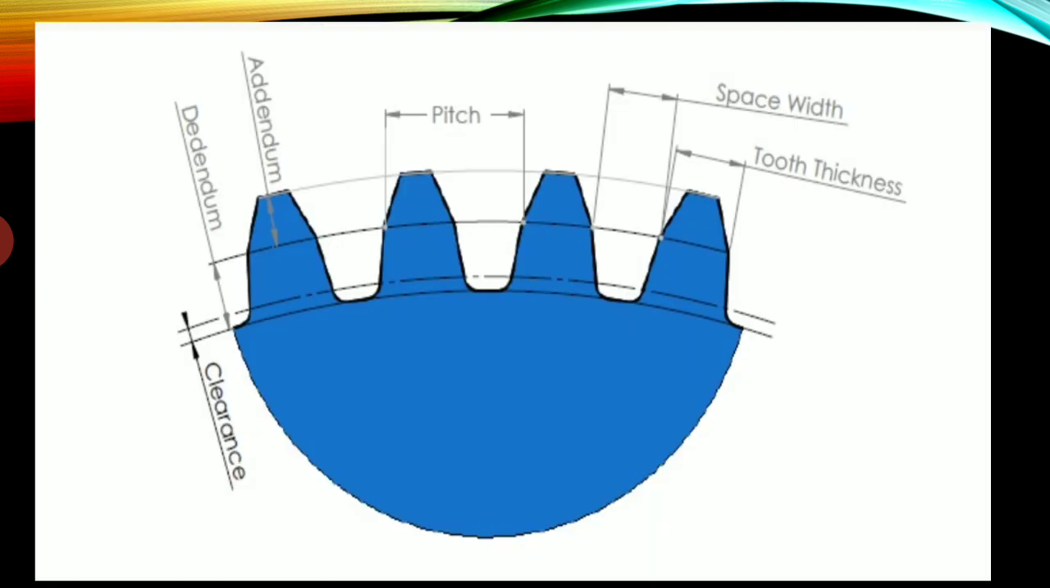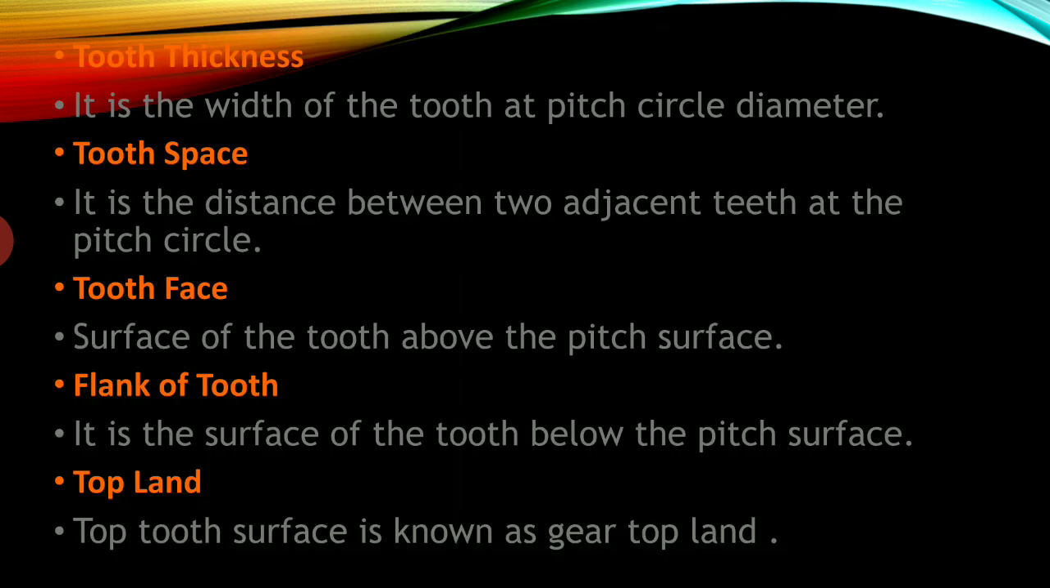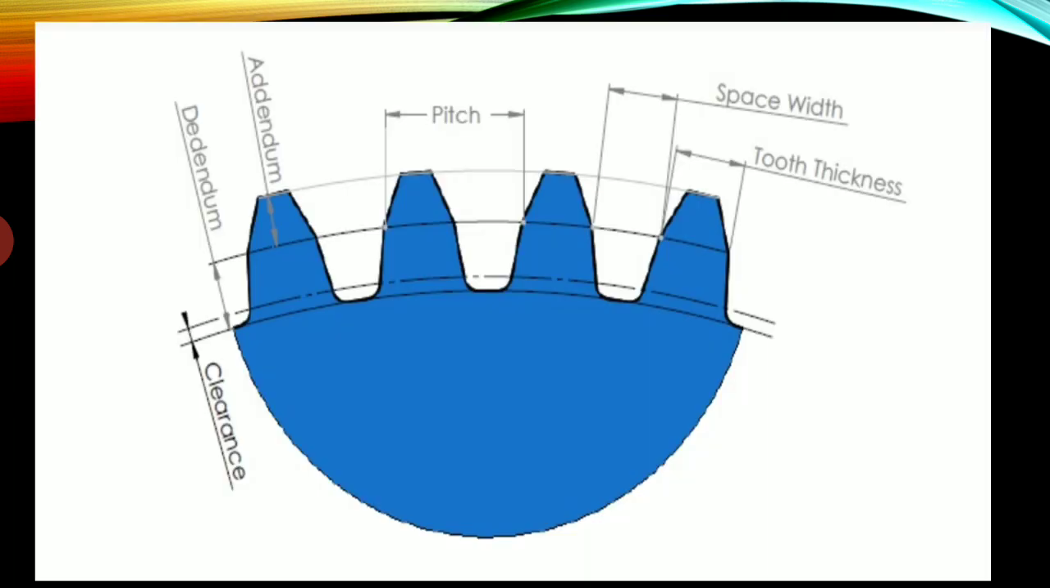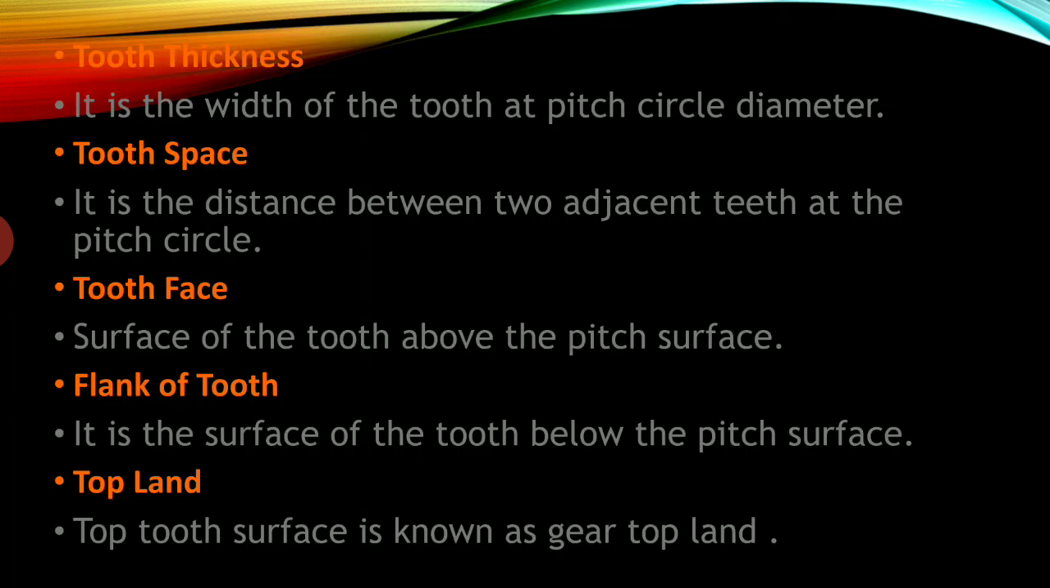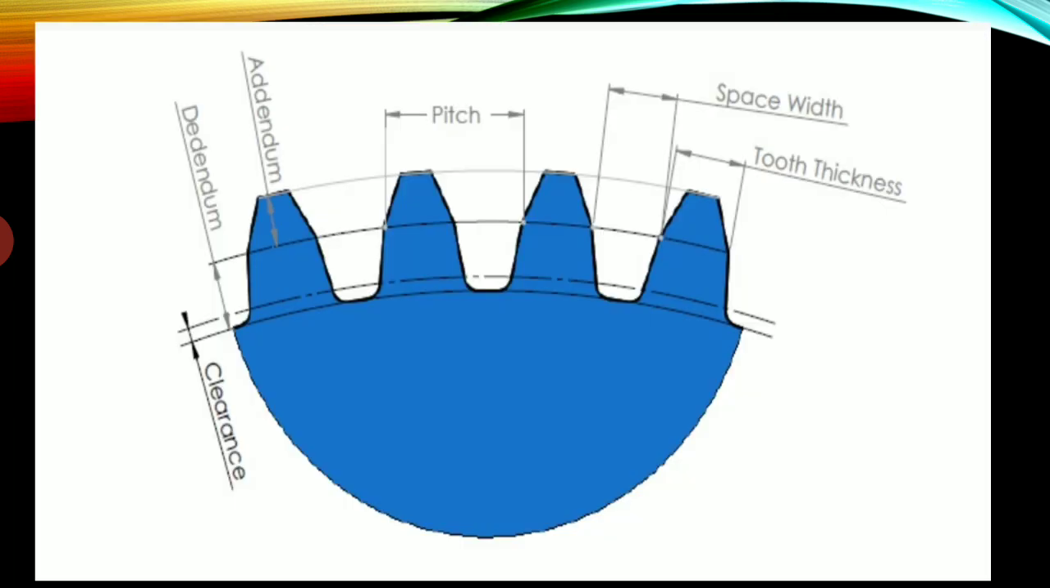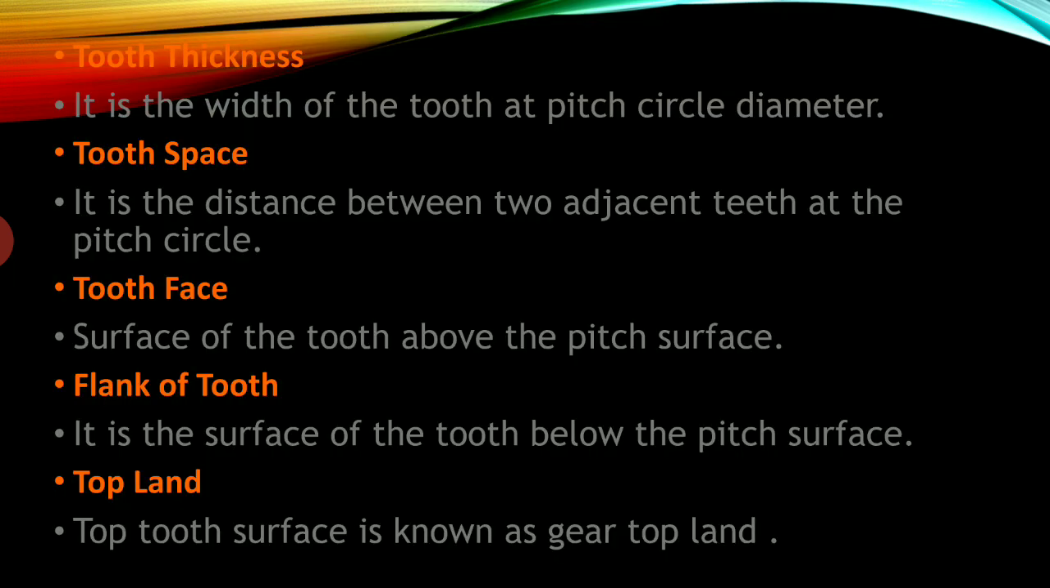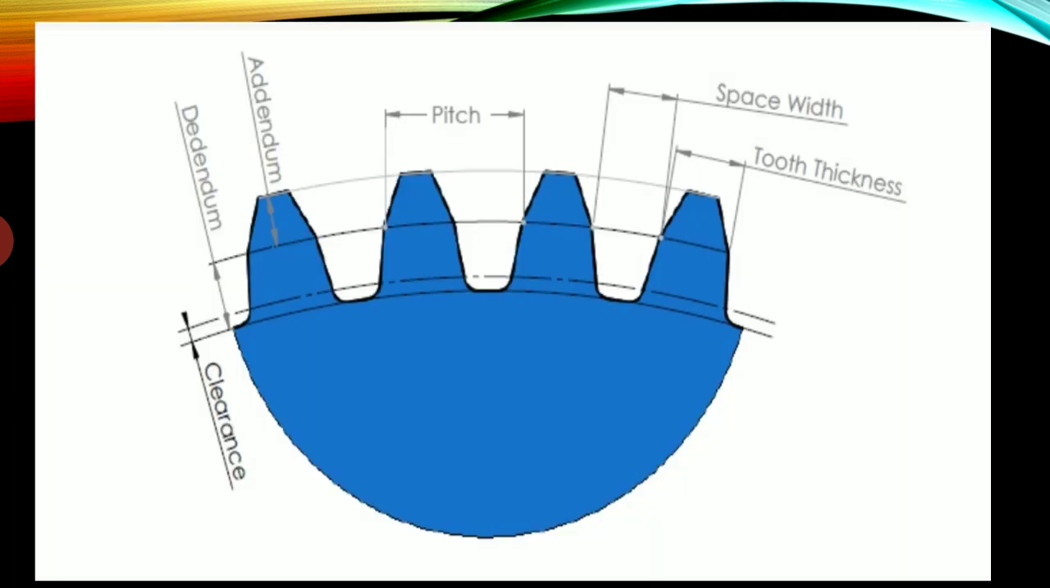You can see clearance volume. This is dedendum, below, and addendum, above the pitch circle. Then we have the pitch circle, the space width, and tooth thickness. Tooth thickness, you can see in this diagram, is the width of the tooth at the pitch circle diameter. Tooth space is the distance between two adjacent teeth at the pitch circle.